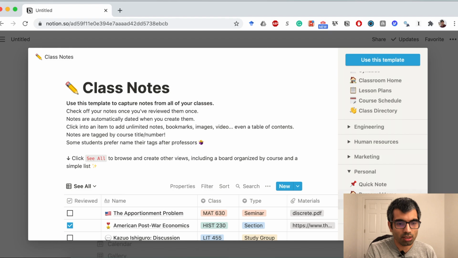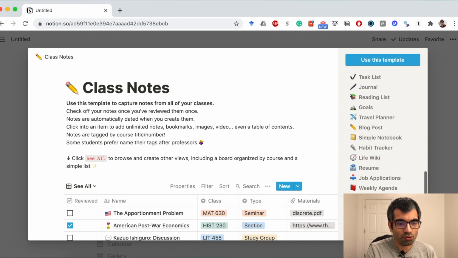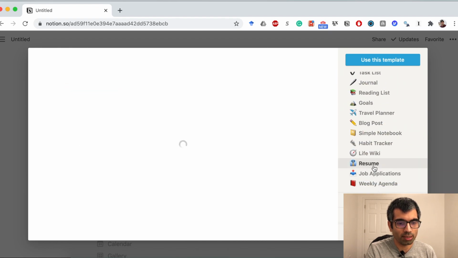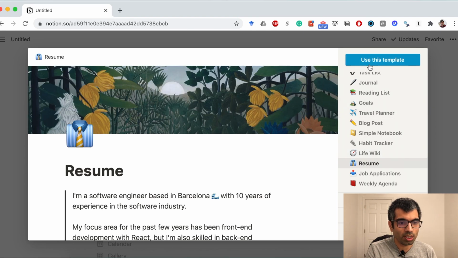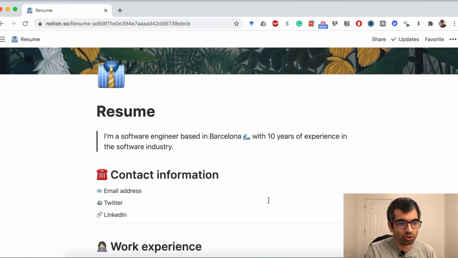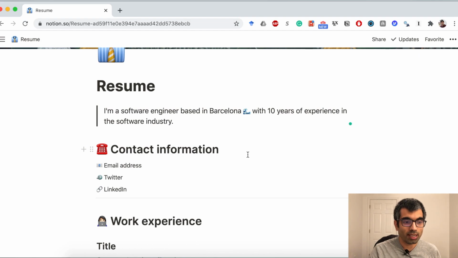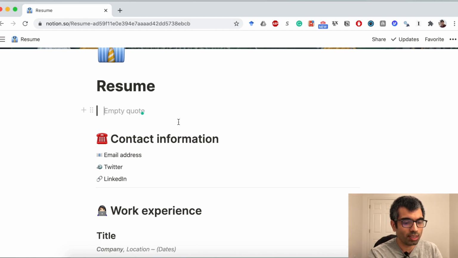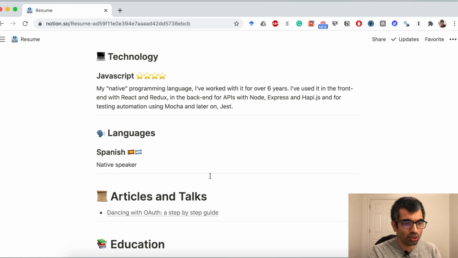Let us say we want to create one which is about resume. So you can just click on use this template, and then this would be copied into your workspace. Now you can edit it the way you want. So for example, let's say if I want to edit this, I can say I am a PhD in economics from Brown. And similarly, you can just keep adding whatever you want.